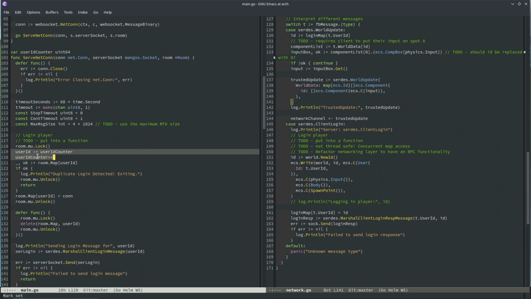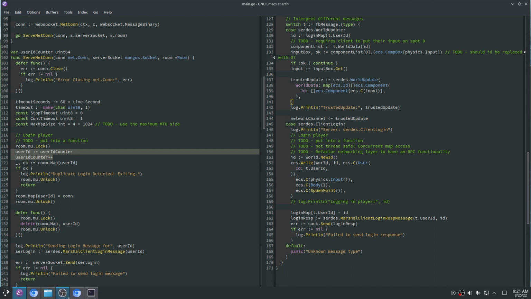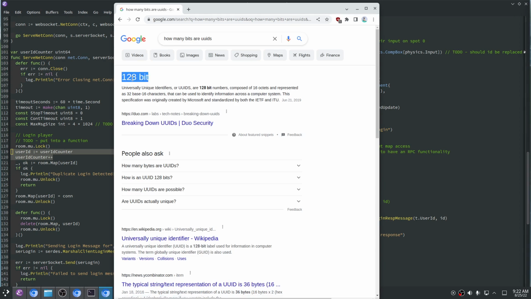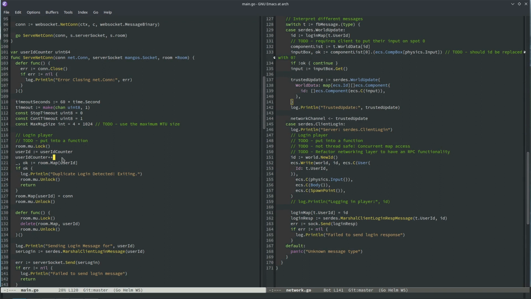Because otherwise I have to maintain some centralized data source that says, oh, these haven't collided. So for services where you need to host a lot of transactions per second, UUIDs are good because you don't have to make another call to some other service to get your ID, you know? But UUIDs are, are they 256-bit or 128-bit? How many bits are UUIDs? Yeah, they're just 128-bit numbers, basically. Yeah, 128. Jomi knows. I don't even need to Google this stuff. I use UUID everywhere to troll, depending on which version.